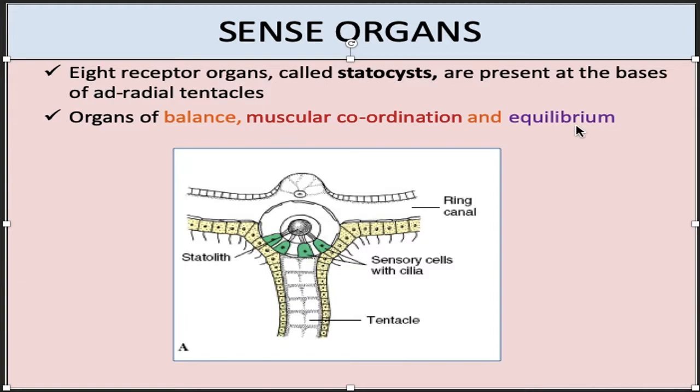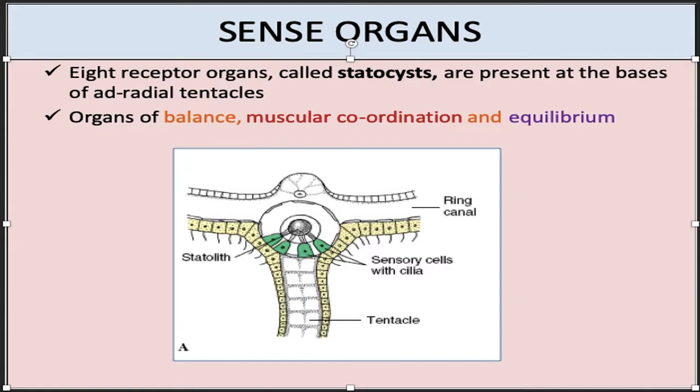If we talk about the structure of a statocyst, each statocyst is formed of a fluid-filled sac which is lined by a single layer of epidermal cells. These epidermal cells of the statocyst, which are in contact with the subumbrellar surface, are sensory in nature. They give sensory processes which surround a calcareous body known as the statolith. When the medusa is in perfect balance,